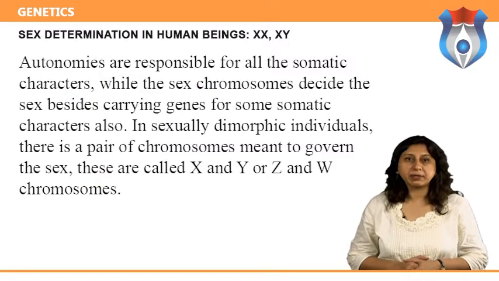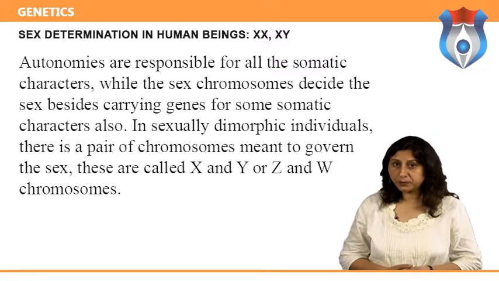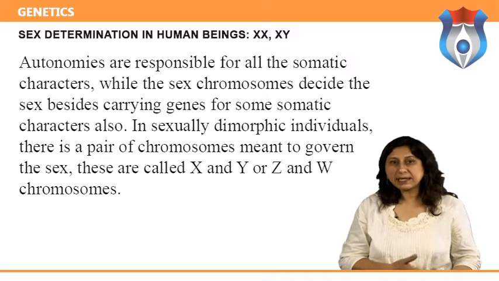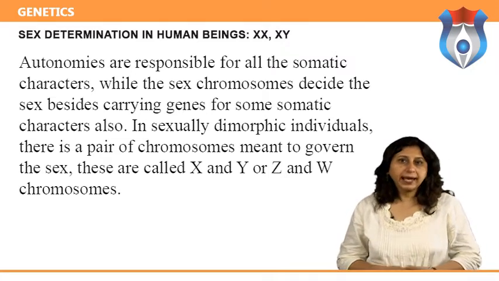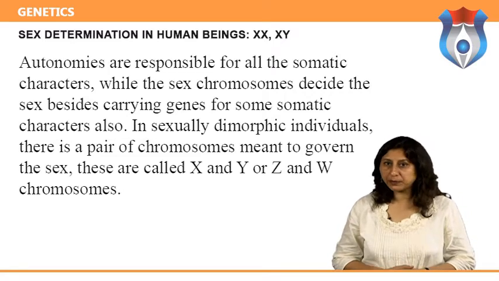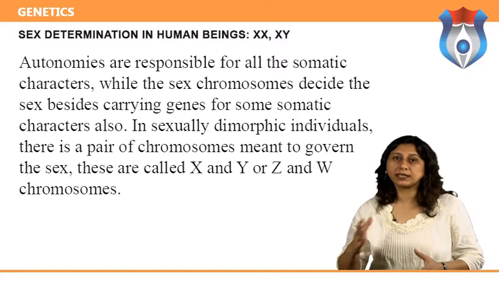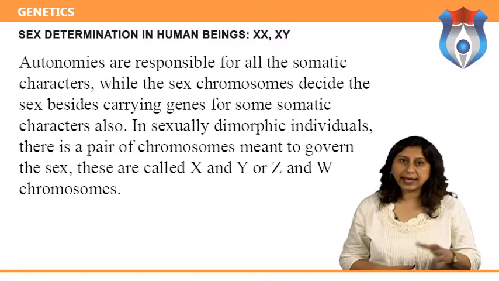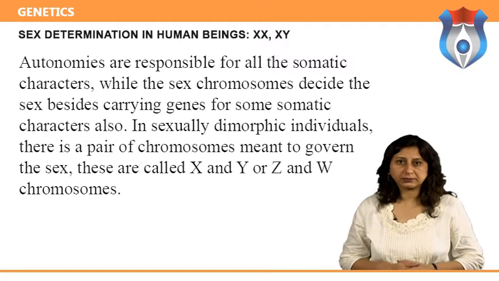Autosomes are responsible for all the somatic characters, while the sex chromosomes decide the sex besides carrying genes for some somatic characters also. In sexually dimorphic individuals, there is a pair of chromosomes meant to govern the sex. These are called X and Y or Z and W chromosomes.